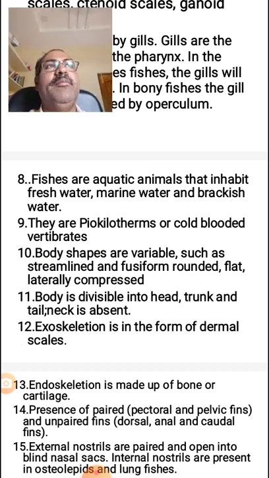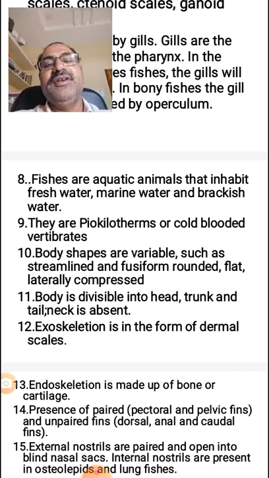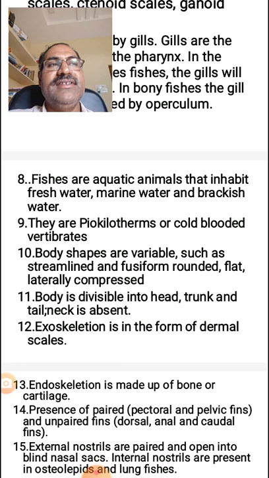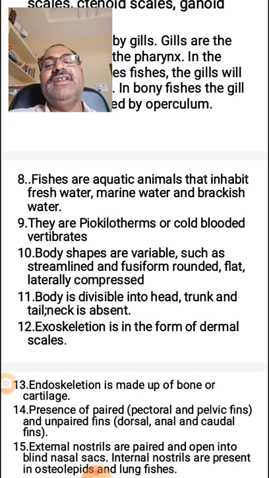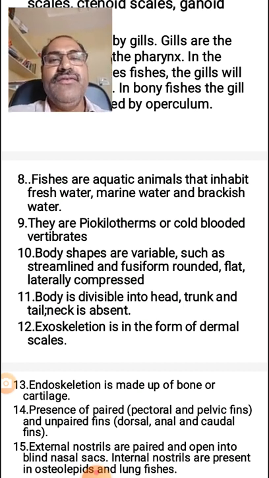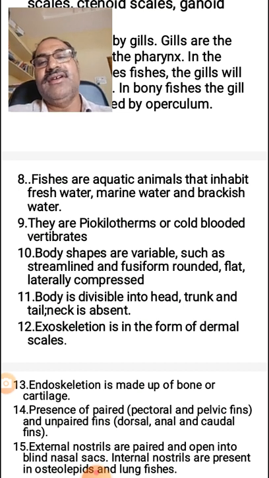And the fishes are poikilotherms. Fishes are poikilotherms, meaning they are cold-blooded animals. That is, the body temperature changes with respect to the environmental temperature. If the environmental temperature rises, the body temperature of the fishes also rises.